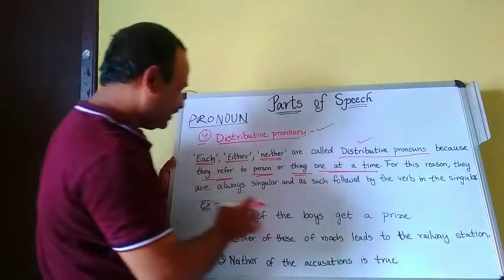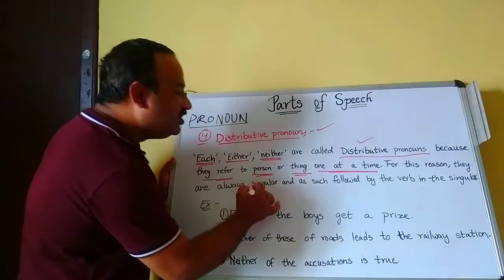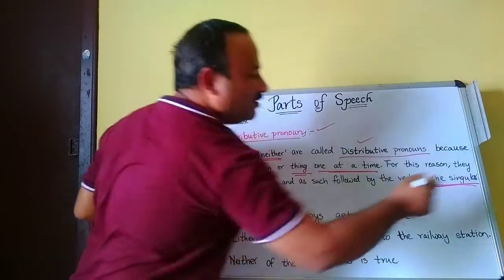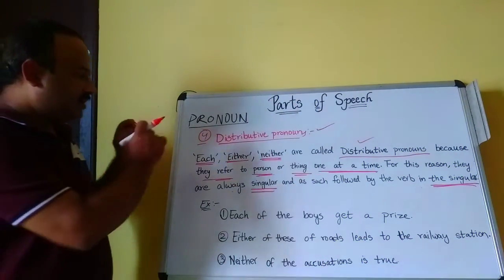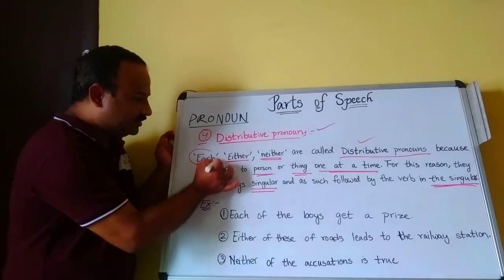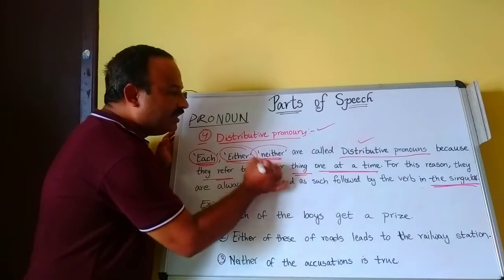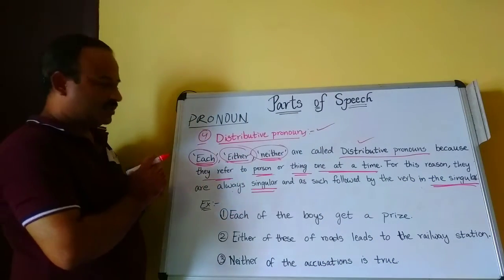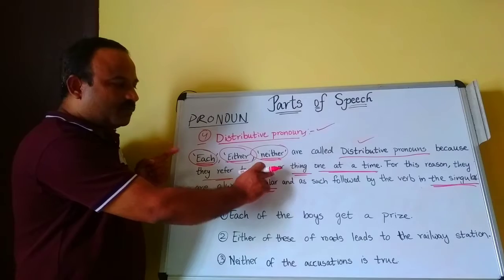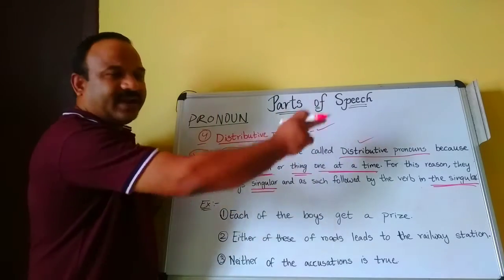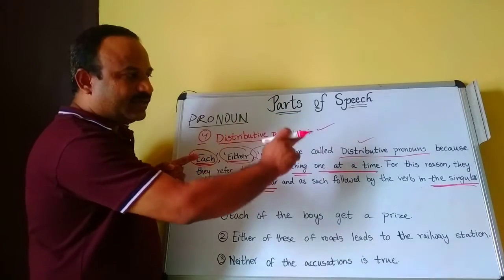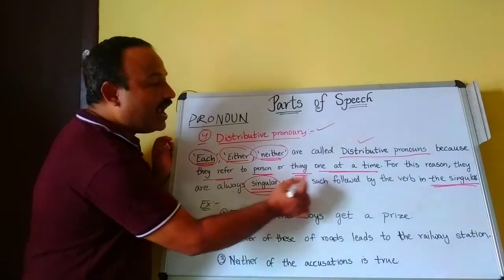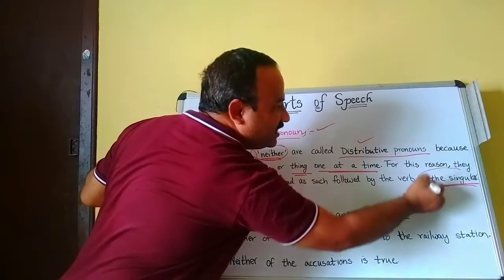For this reason, they are always singular and followed by the verb in the singular. Understand or not?